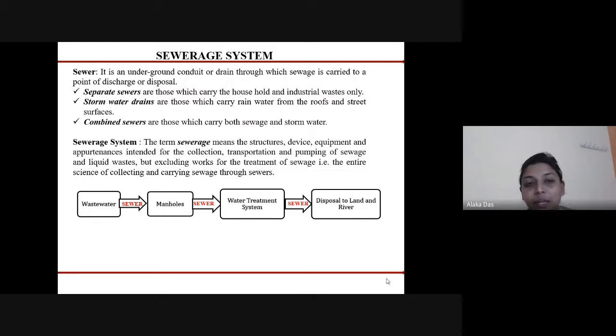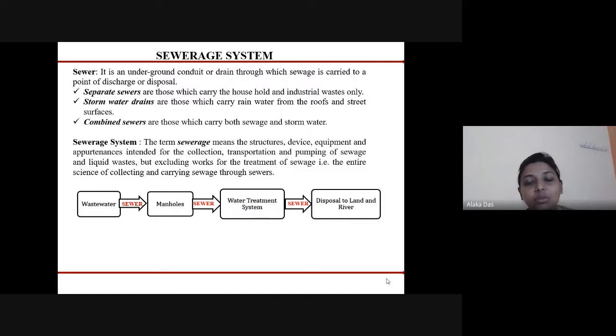Now, the pipelines through which the sewage or wastewater is carried from the point of discharge to the disposal are called sewers. Sewers are categorized into three types: separate sewers, stormwater drains, and combined sewers.